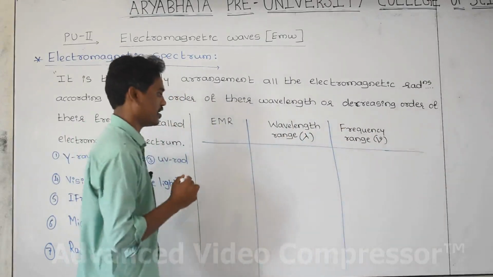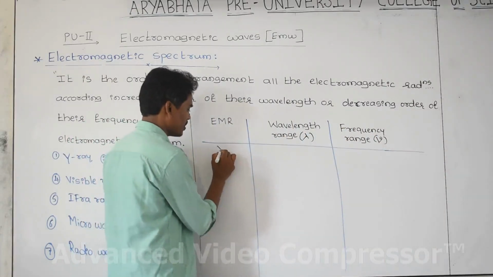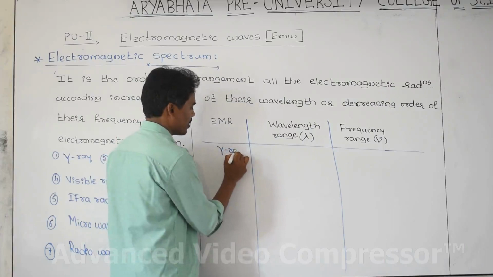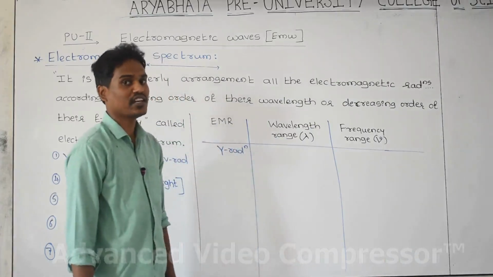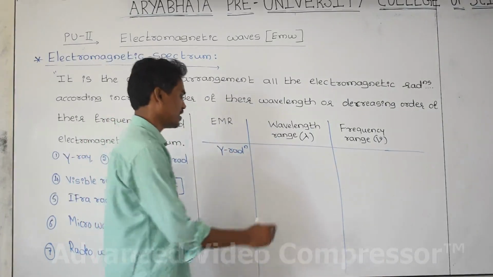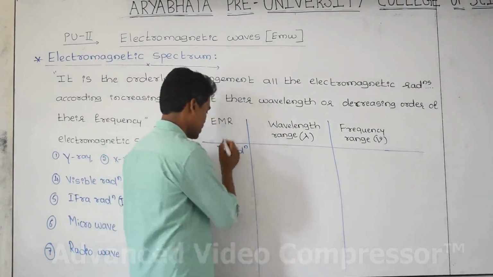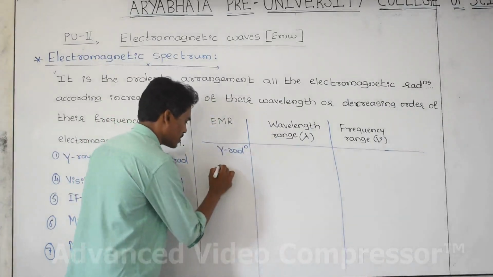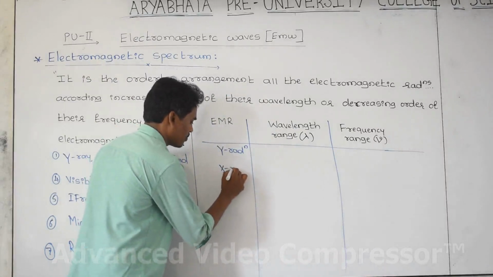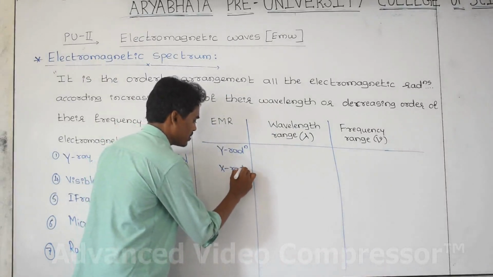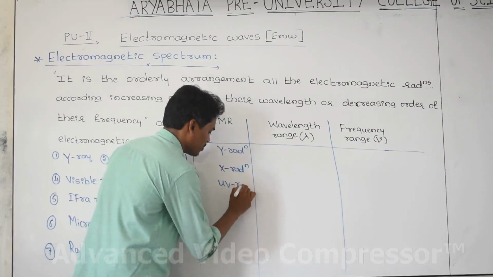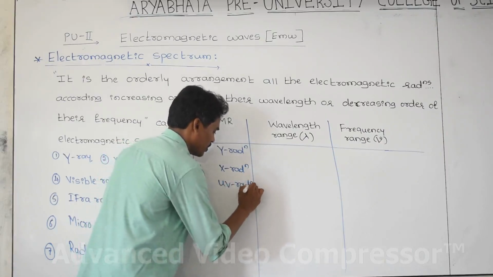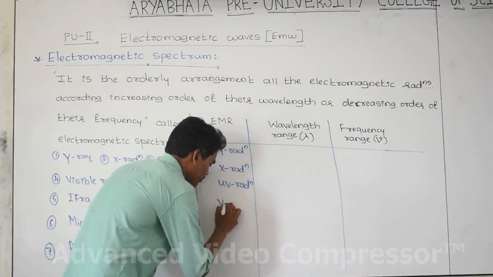First one is gamma radiation. Its wavelength is very less. That is, first we can study, write all the list. Second one is X-ray radiation. Third one is ultraviolet radiation, and the next one is white light or visible light.